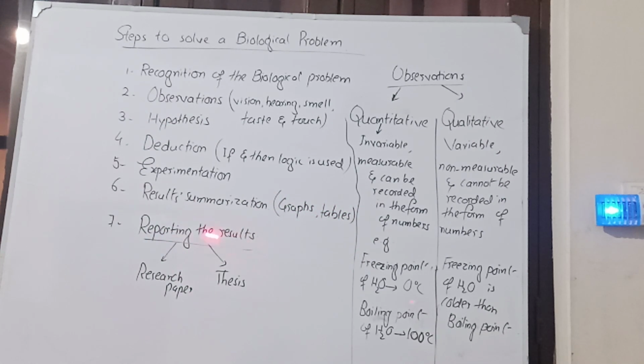Then reporting the results. The results are reported by the scientists in a proper research paper or thesis, and that particular scientist will show his results regarding the specific biological problem in front of other scientists. The other scientists will ask different questions from that scientist, and he will have to answer those questions. So in this way the results are reported in the research paper or thesis.